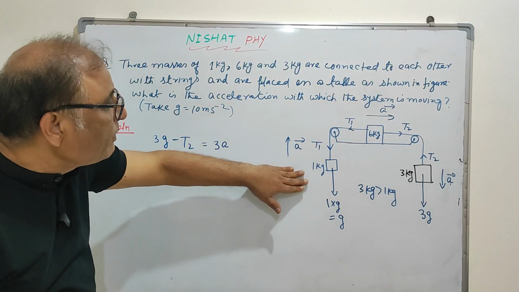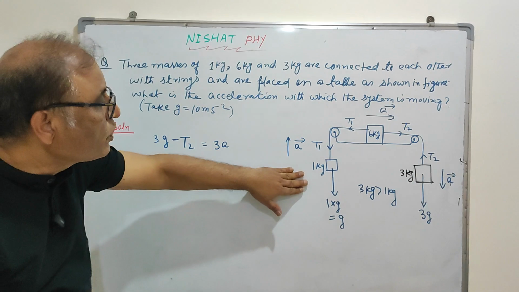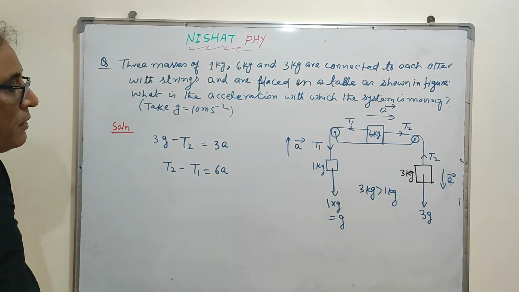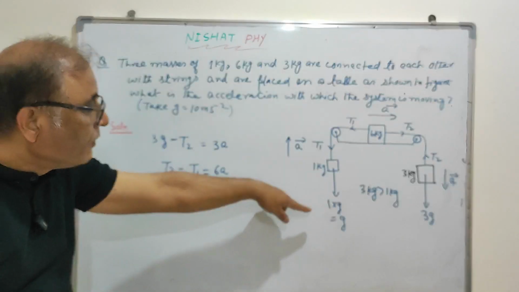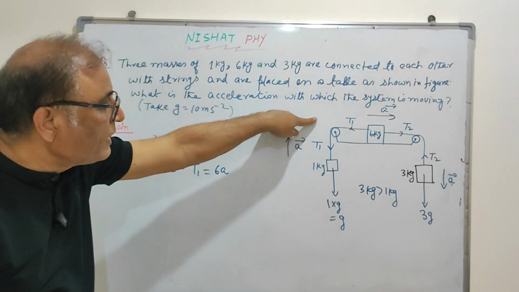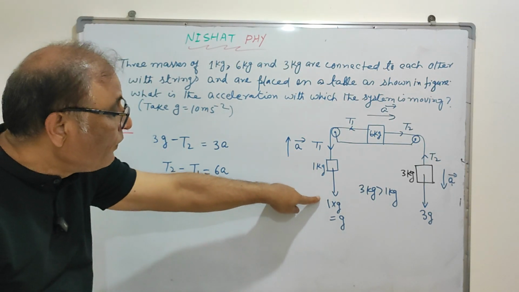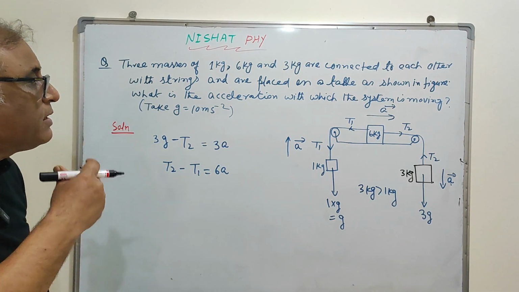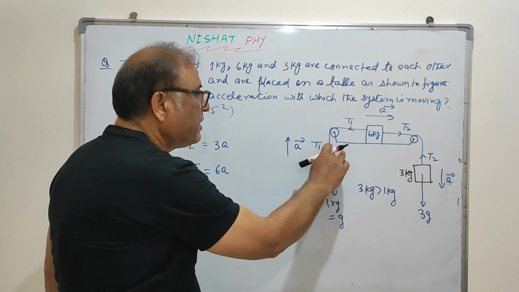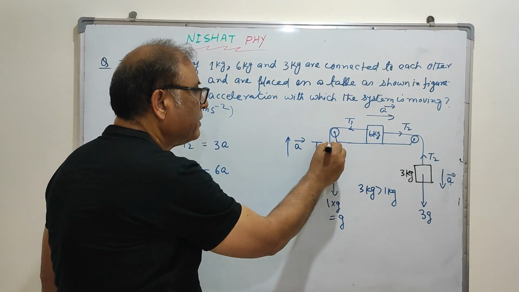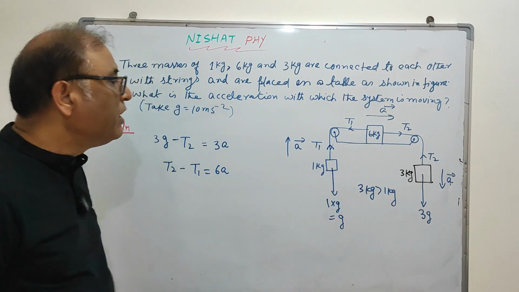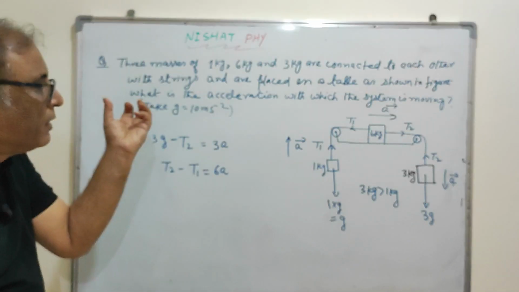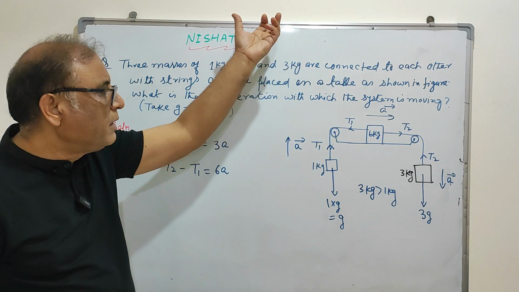Now this 1 kg body is going in the upward direction, but its weight is in the downward direction. It means T1 is greater. So T1 is pulling this weight in the upward direction.